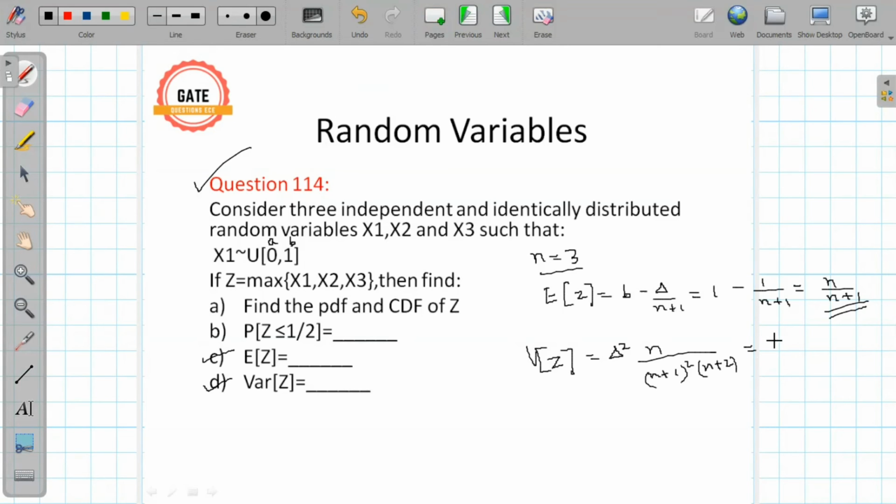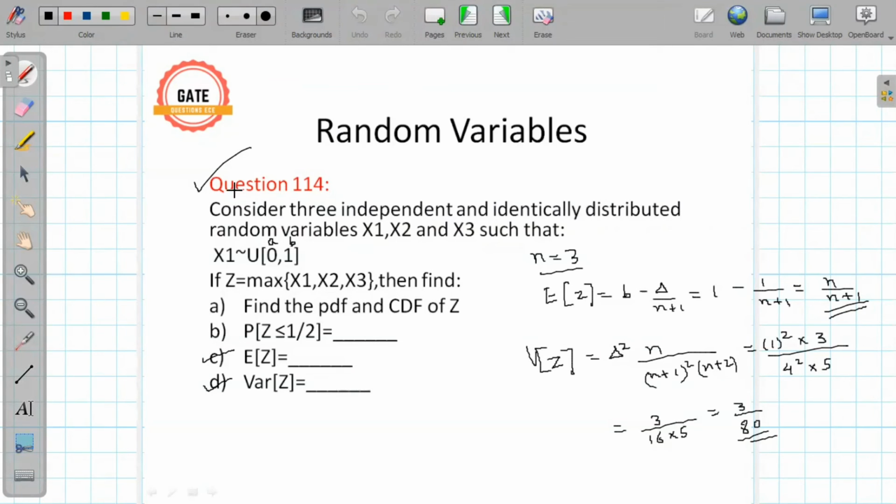So that will give us delta square, which is 1 square, times 3 upon (3 plus 1), which is 4 square, times 5. So the answer will be 3 upon 16 times 5. That will give us 3 by 80. So this is also the same answer that we obtained while we discussed this question.